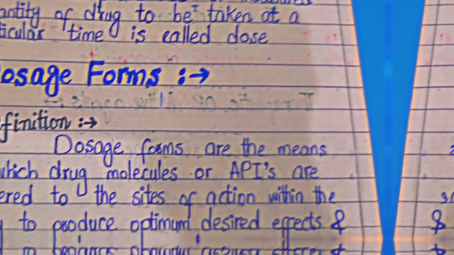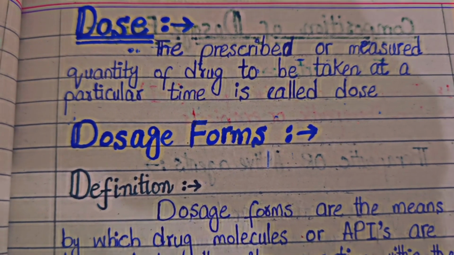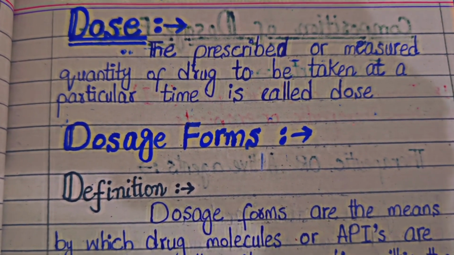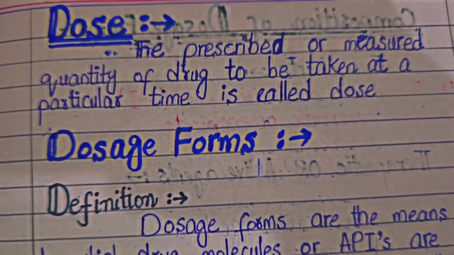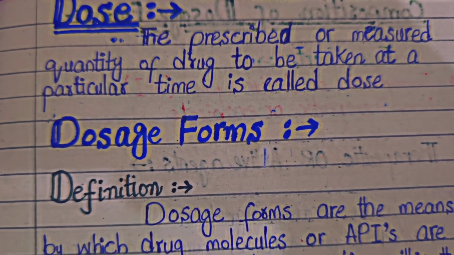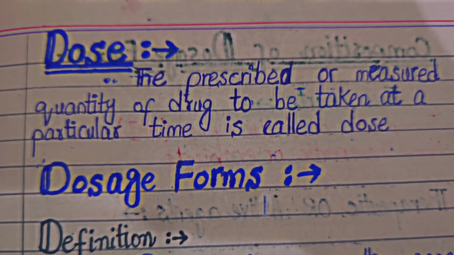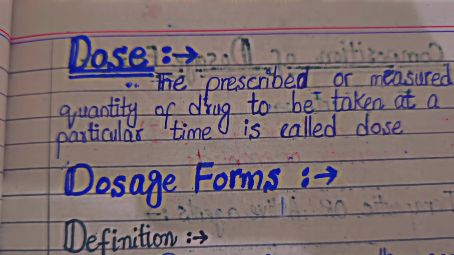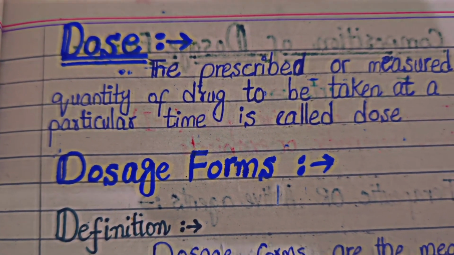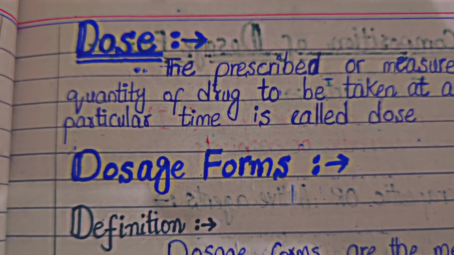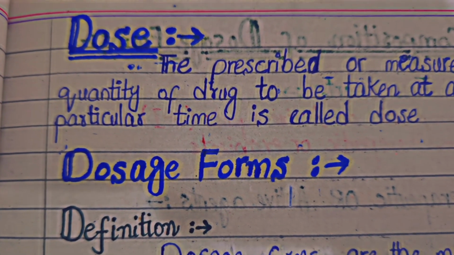Now students, we come to dose and dosage forms. Dose, what is dose? Dose is basically the prescribed or measured quantity of a drug to be taken at a particular time. Dose is the amount which has to be administered to the patient over a specific time. For example, we say twice a day, thrice a day, once a day, before meal, after meal. So these are just the timing. Now we say the quantity.